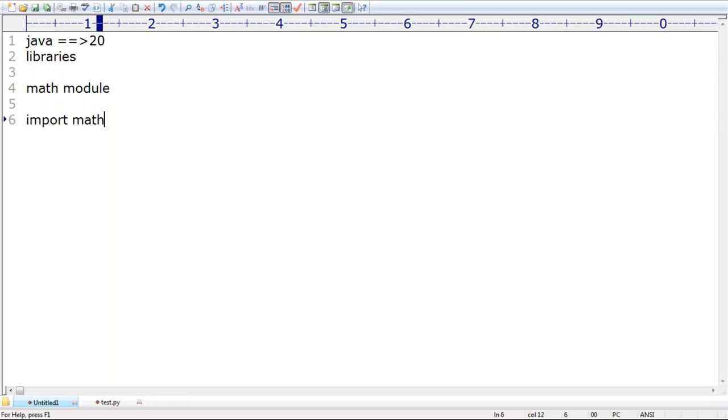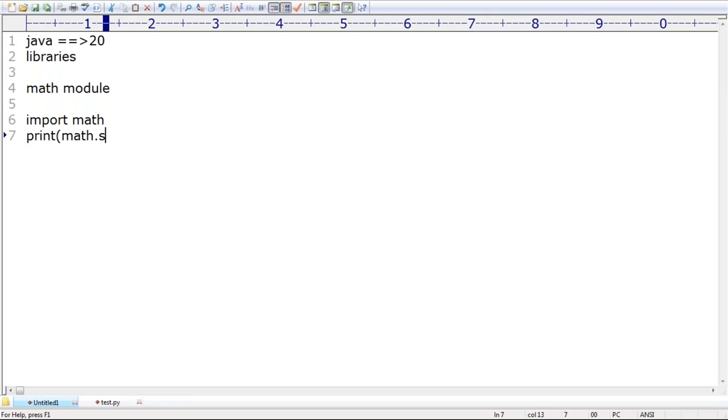Even people coming from other languages like Java, for example import java.util.ArrayList, will find it similar: import math. Now, the math module contains the square root function. There are also several constants, like the pi value.